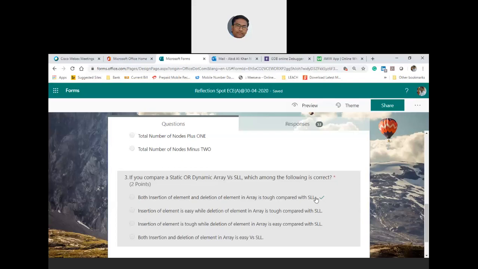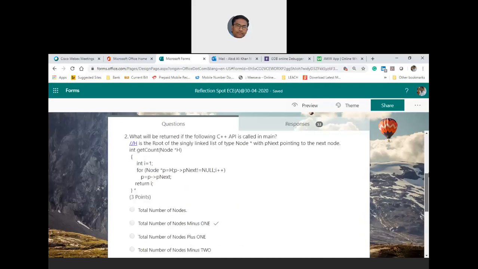So you are not only maintaining the array itself, but a secondary duplicate array also needs to be maintained in the case of a linear 1D array, which is not a memory efficient code. So the answer is both insertion as well as deletion of the elements in the array is tough compared with single linked list. Clear?